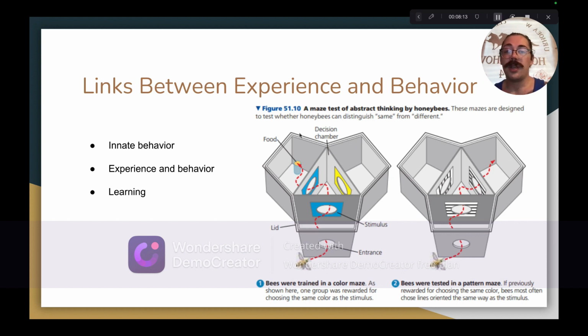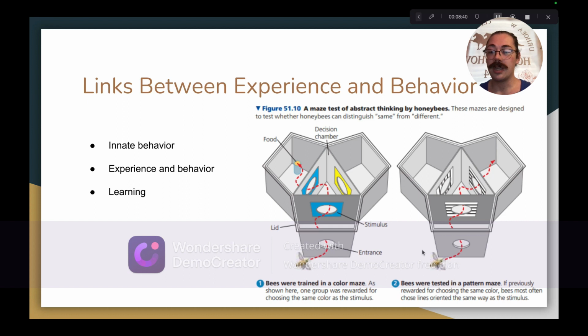Finally, here I have this figure that depicts a maze test of abstract thinking by honeybees. Bees were trained in a color maze. Some of the bees were rewarded for choosing the door that matched the stimulus. So they come in, the stimulus is blue. If they choose the blue door, they get a food reward. Next, they come into the pattern maze, and if they were previously rewarded for choosing the door that matched the stimulus, they were more likely to choose the door that matched the stimulus in the pattern maze as well, because they have associated sameness with a food reward.